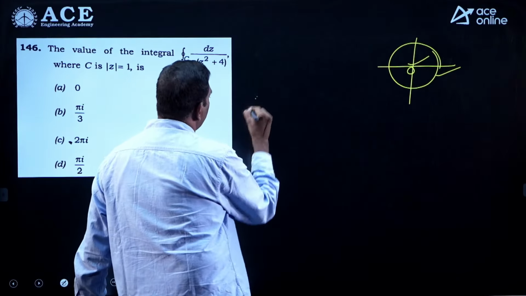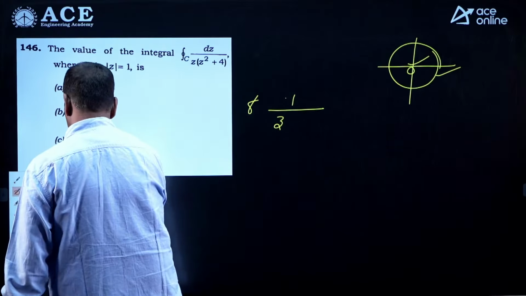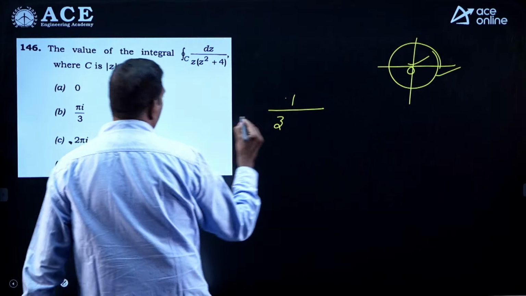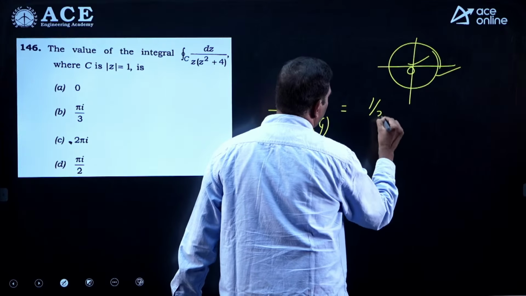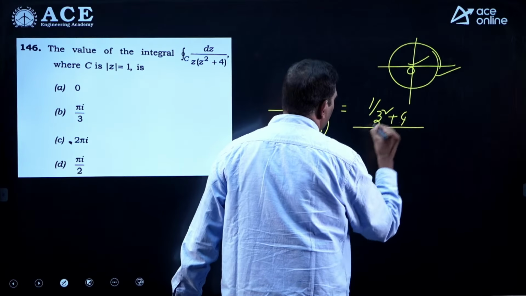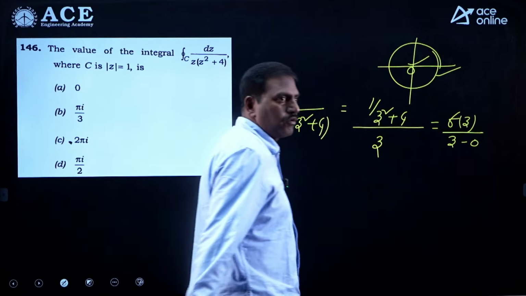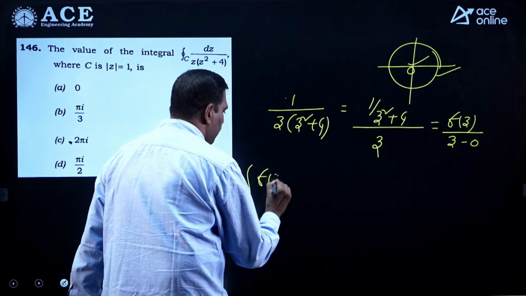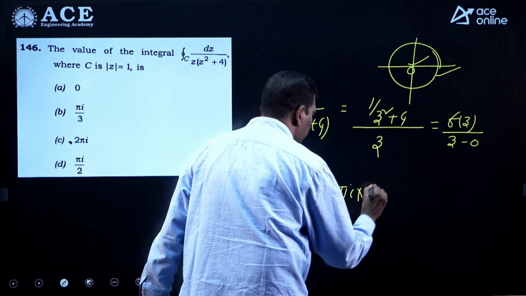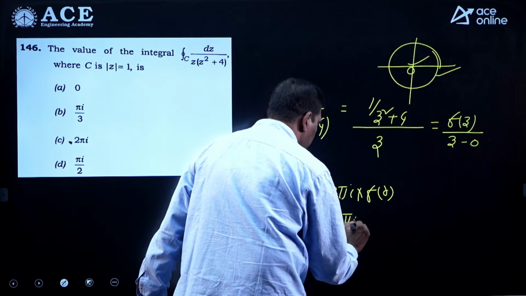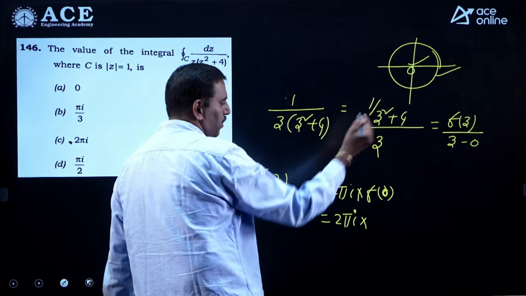So the given function you can take as 1 by z into z square plus 4. This you can write as 1 upon z square plus 4, by z. So this is in the form f of z by z minus 0. So by integral formula, what is it? Integral over C of f of z by z minus a dz is nothing but 2 pi i into f of 0. Because 0, the singular point, lies inside C, the integral formula you can apply.